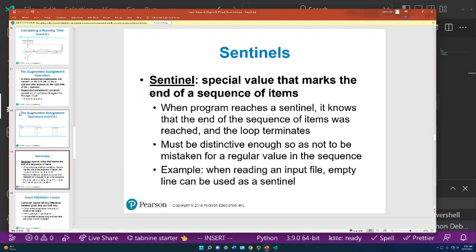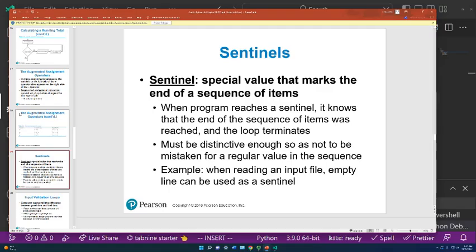Sometimes you may want a running sentinel, and sentinels can be used to describe an end of input. So let's say that we asked the user for input and we wanted the user to continue to input numbers until they entered a certain value.